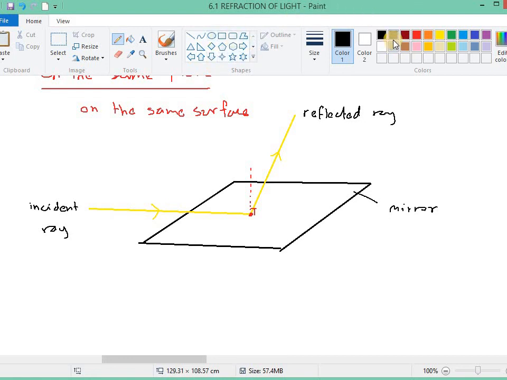Let's say you have a piece of cardboard, and you put it like this.